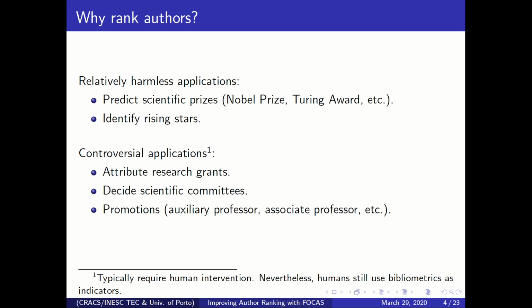And then there is another group of applications which we call the controversial applications, where you can use the author ranking to assign research grants, to decide who's going to be part of the scientific community, or even to promote someone within an institution. We have to keep in mind that for this group, these are important decisions, and usually they require some human intervention. However, humans still look at indicators such as bibliometrics to make these decisions.